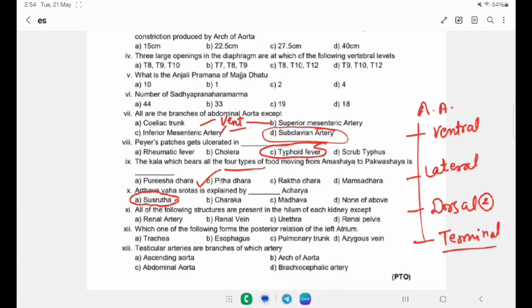Option A, renal artery. Option B is the renal vein. C is the urethra and D is the renal pelvis. In the hilum, these structures are arranged in this sequence.